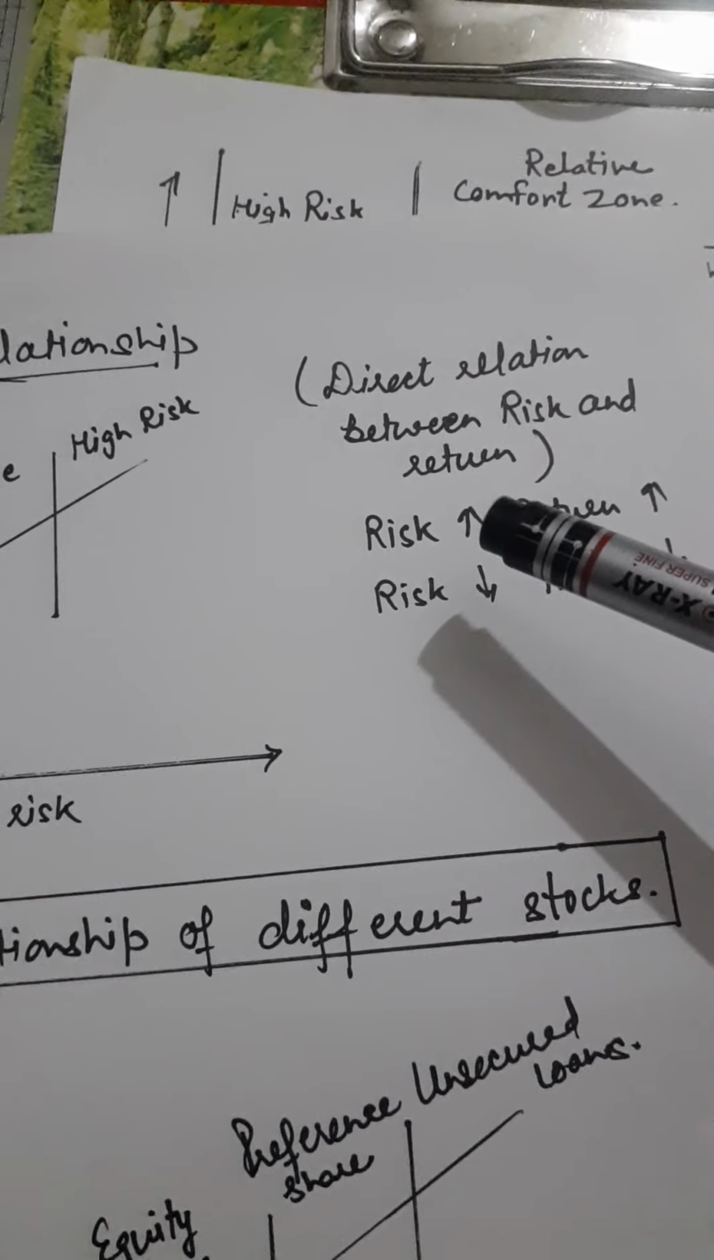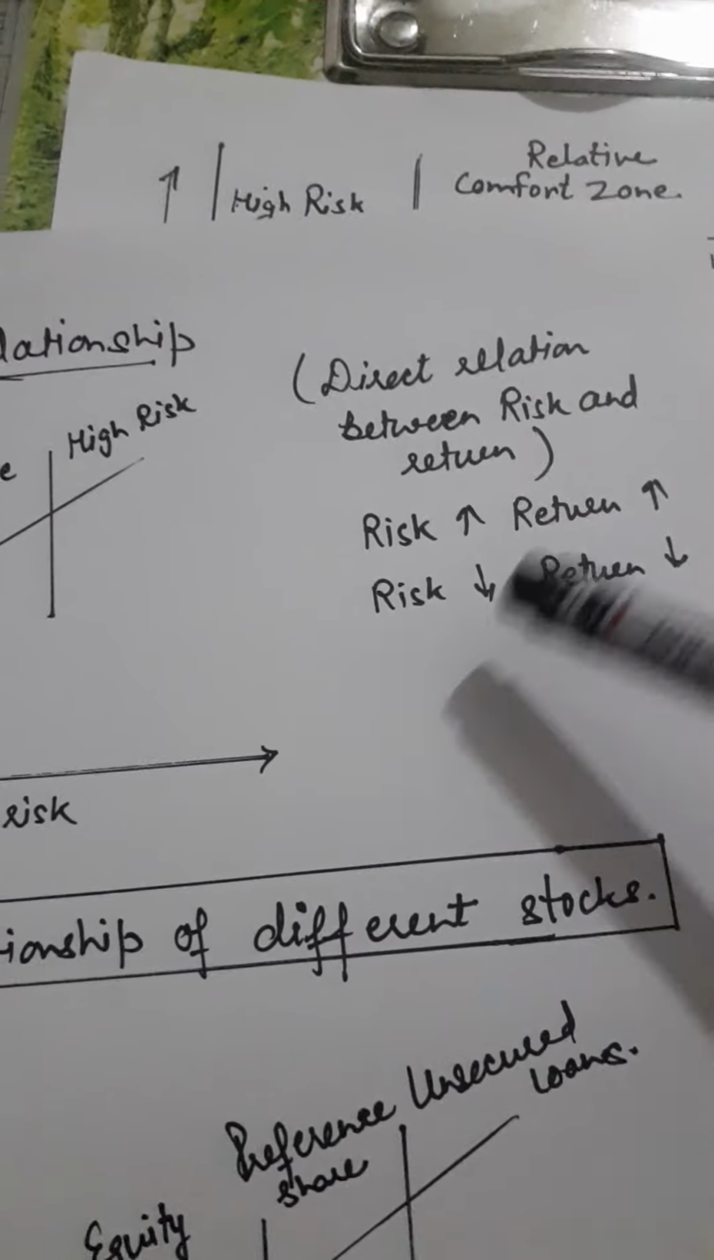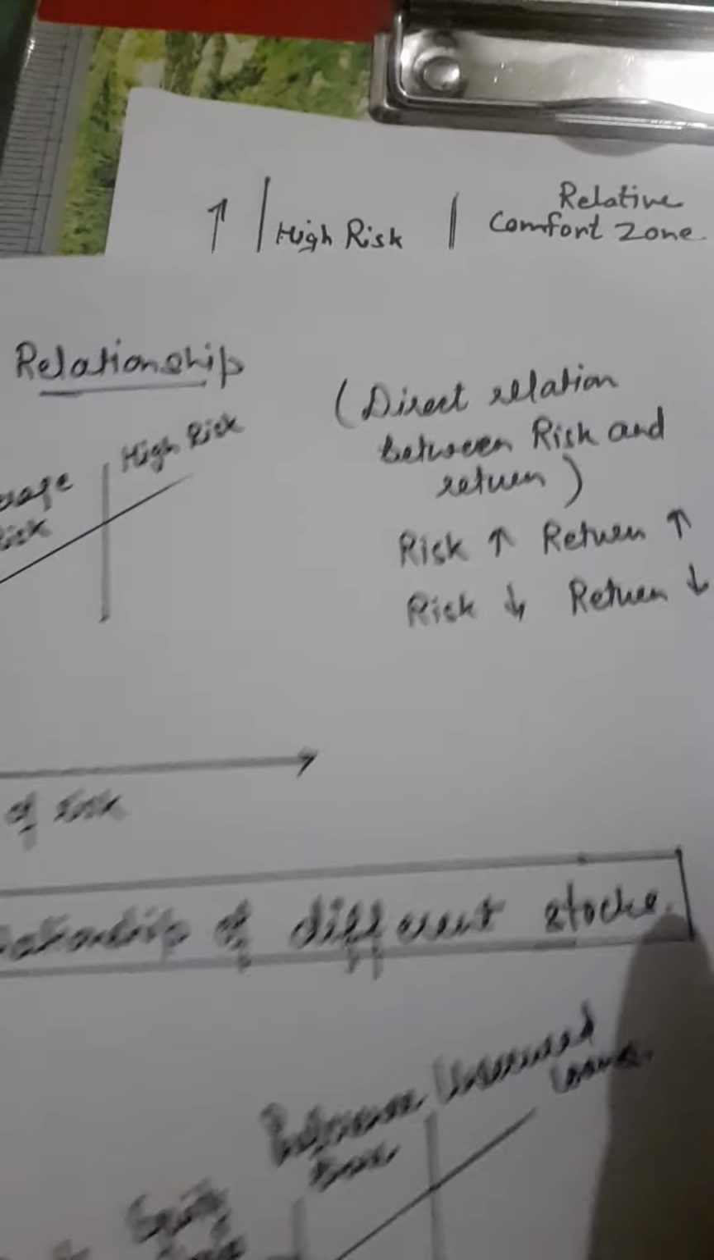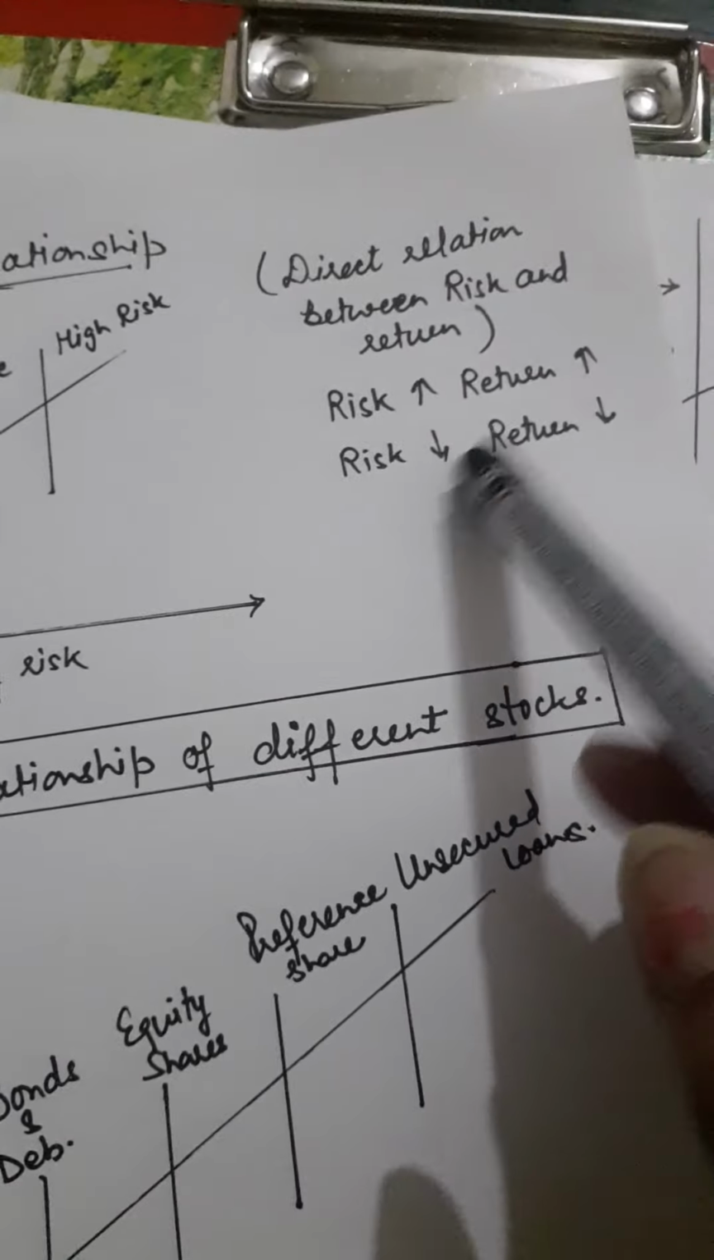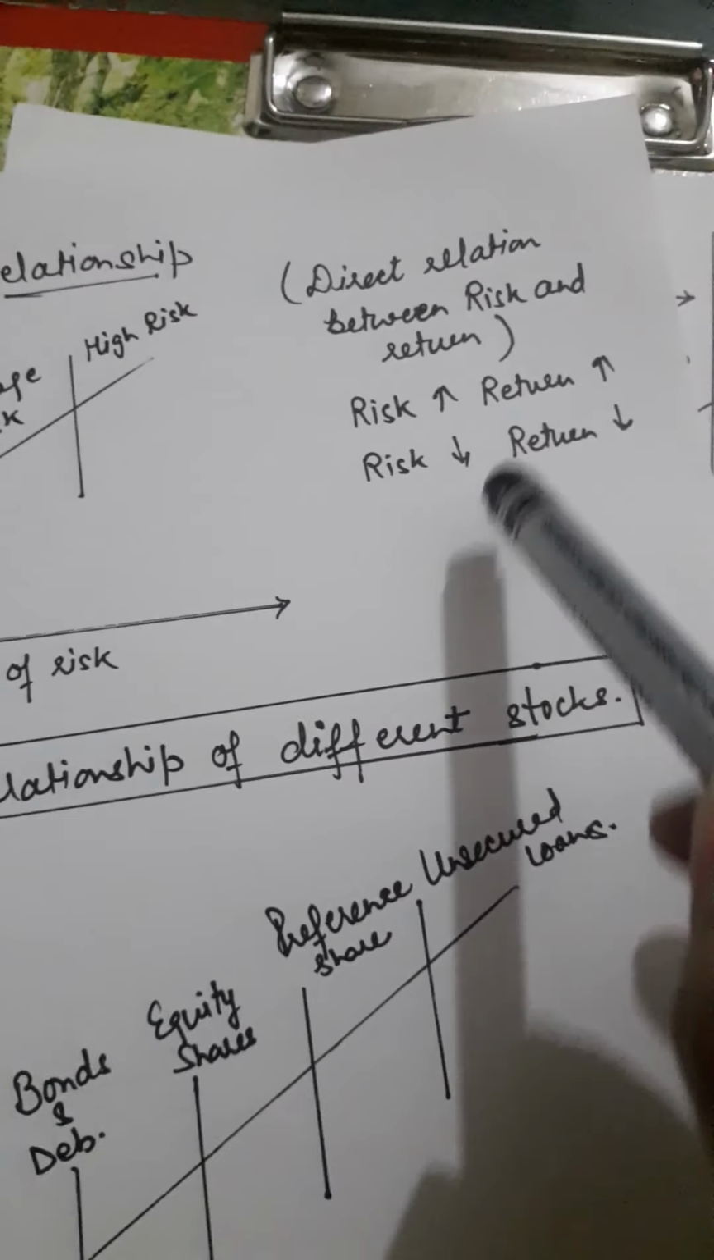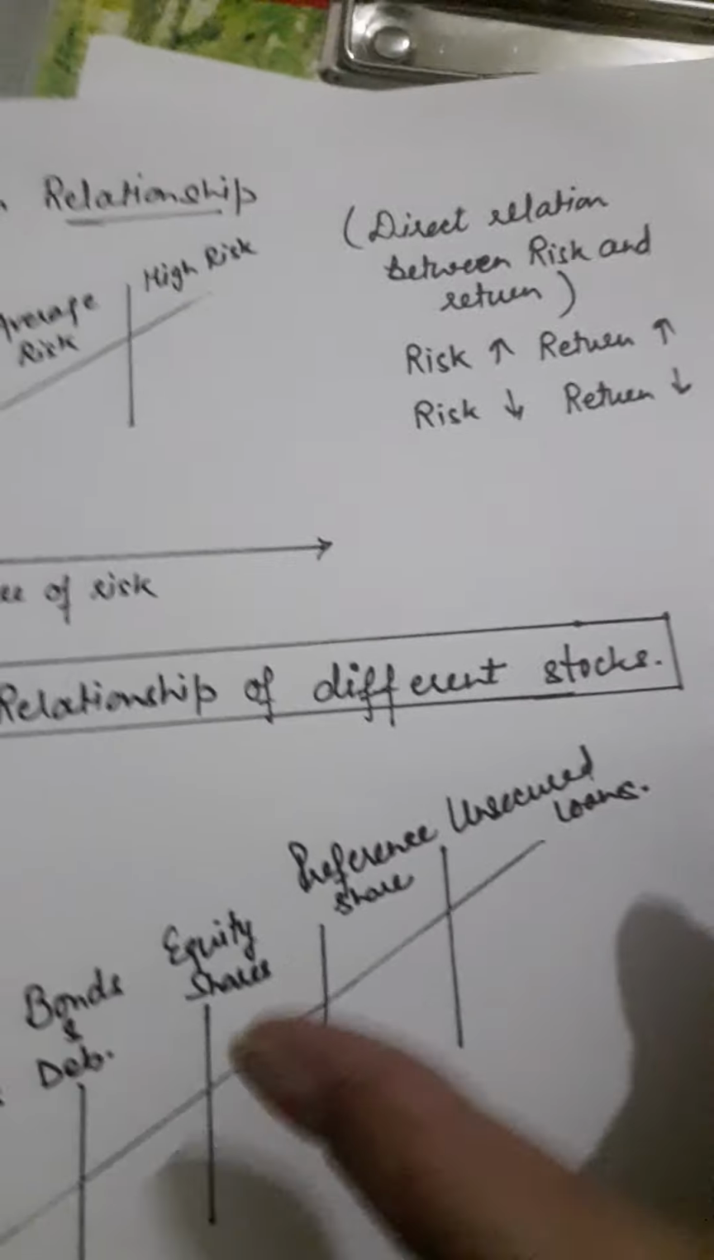If the investor takes less risk, then he gets less return. So there is a direct relationship between risk and return.